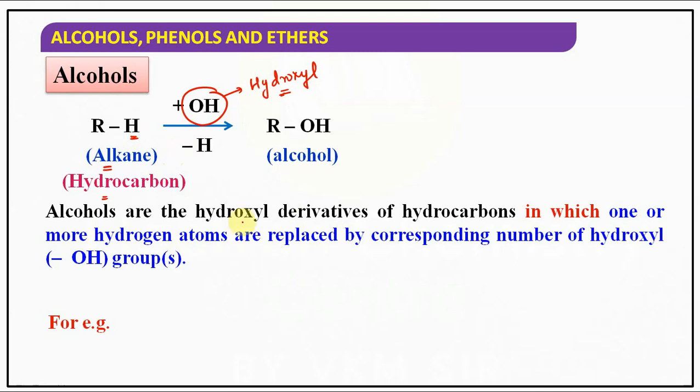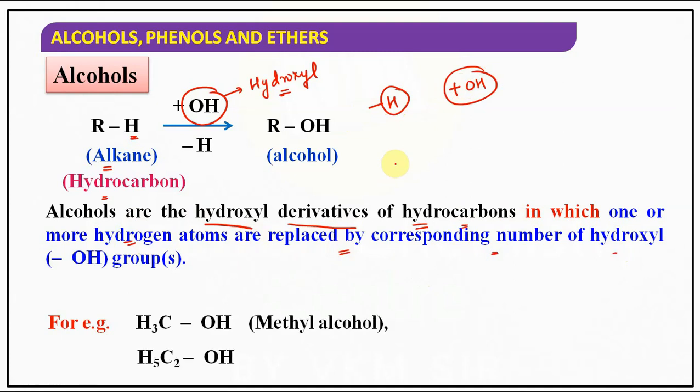Simply, in another way, you can say alcohols are the hydroxyl derivatives of hydrocarbons, in which one or more hydrogen atoms are replaced by a corresponding number of hydroxyl groups. Such types of compounds are said to be alcohols.